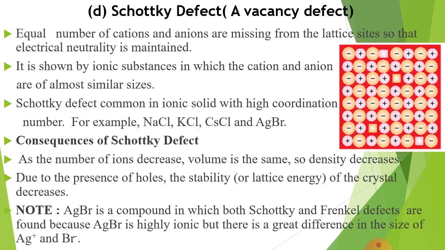Here one note is given to you. AgBr is a compound in which both Schottky and Frenkel defects are found because AgBr is highly ionic, but there is a great difference in the size of Ag plus and Br minus. That's why Schottky defect and Frenkel defect both are shown by AgBr.